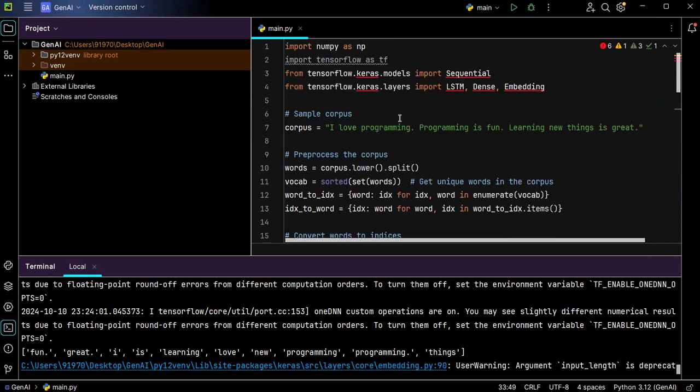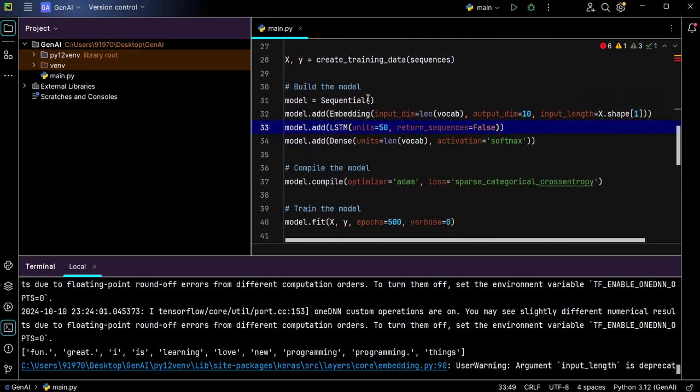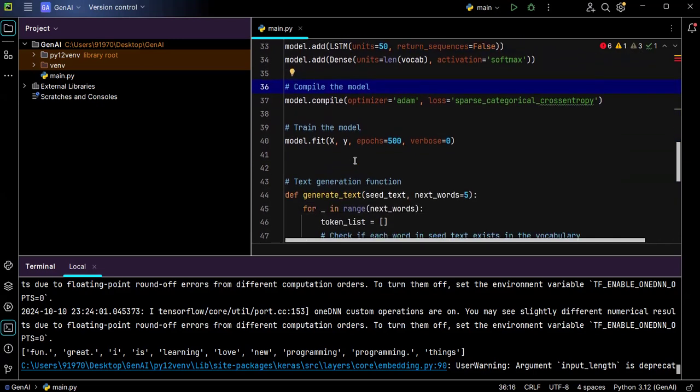From where did I import this LSTM? From TensorFlow Keras layers, I imported LSTM, embeddings and dense. Then I've added parameters like embeddings as well as dense in order to convert whatever data I provided to this model into embeddings and dense, process the data and get the response back.